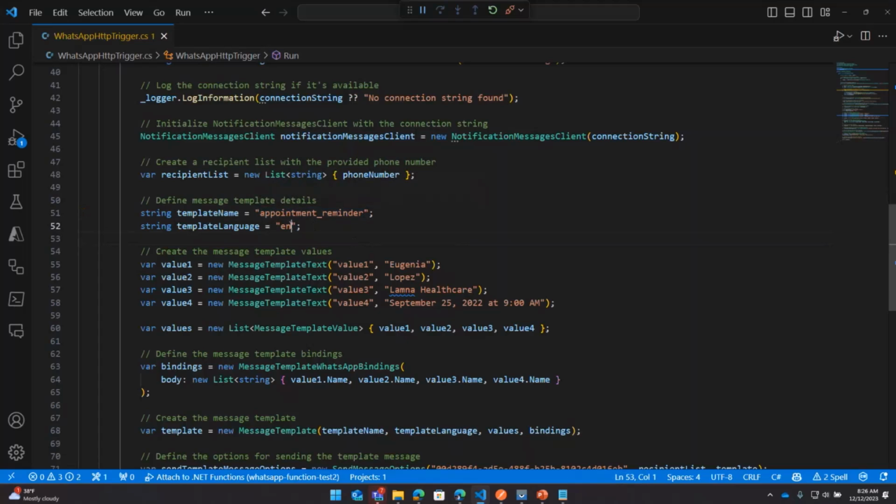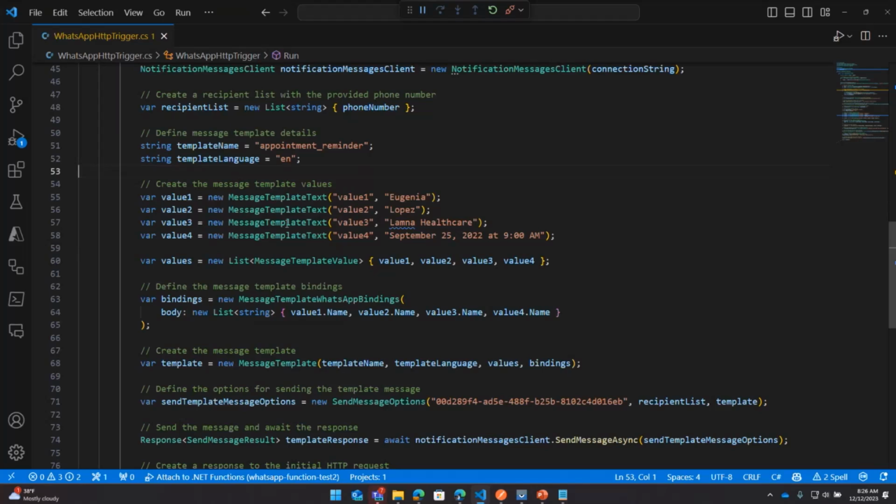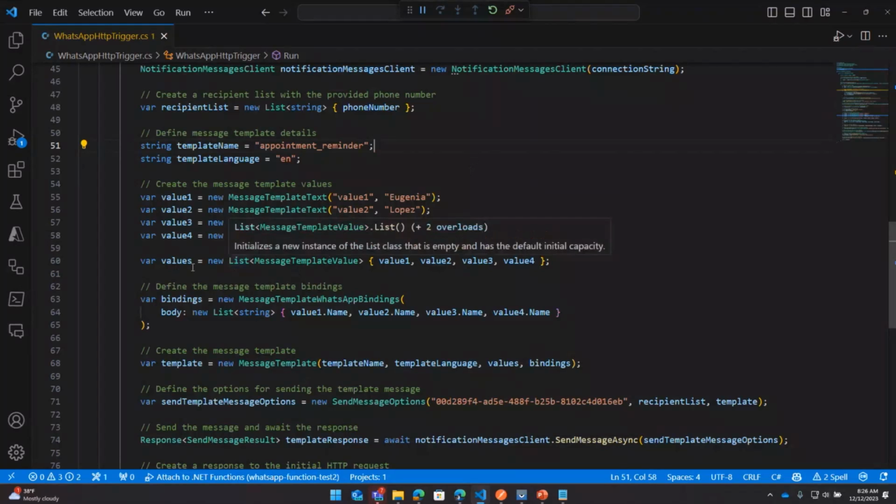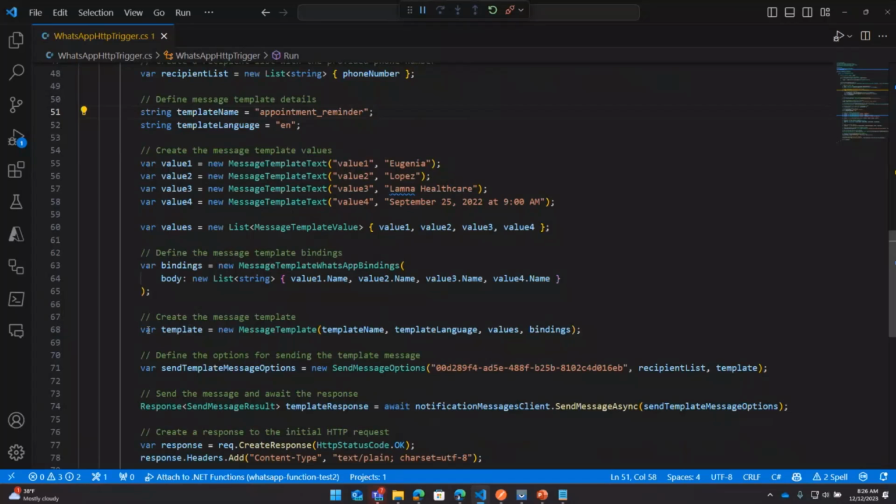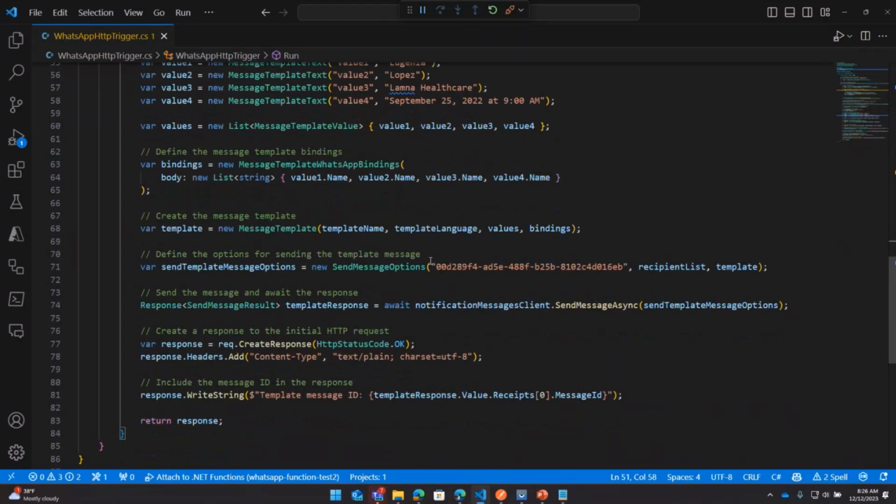This can be anything. I did it in English. And then I provide values for that template. Again, I'm using the same values because we did this in the sample. I'm not very original. We add those to a values list and then a bindings list, and then ultimately create a message template with the name of the template, the language, the values that are up here, and then the bindings between those values and the keys in the template.